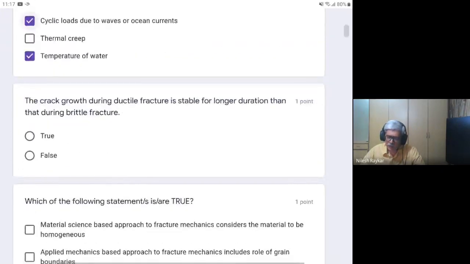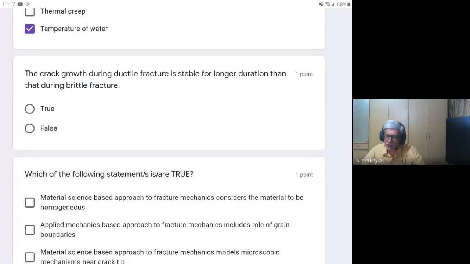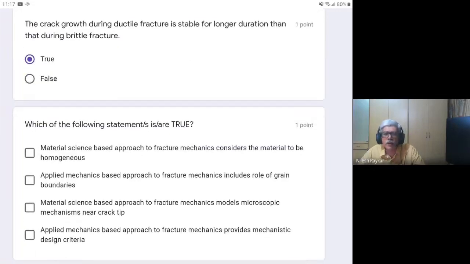So let's move ahead. The crack growth during fracture is stable for longer duration than that during brittle fracture. So it is ductile fracture versus brittle fracture. The statement says that ductile fracture has stable crack growth for longer duration than brittle fracture. So is it true or false? So it is true. That's correct. I'm just going by answers that few of you are typing. Most of you are giving true.